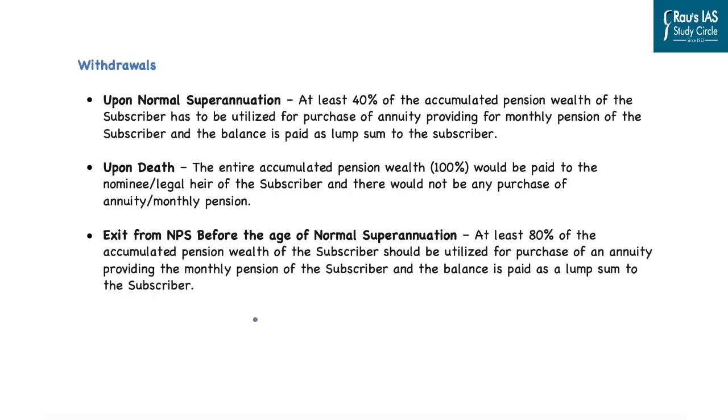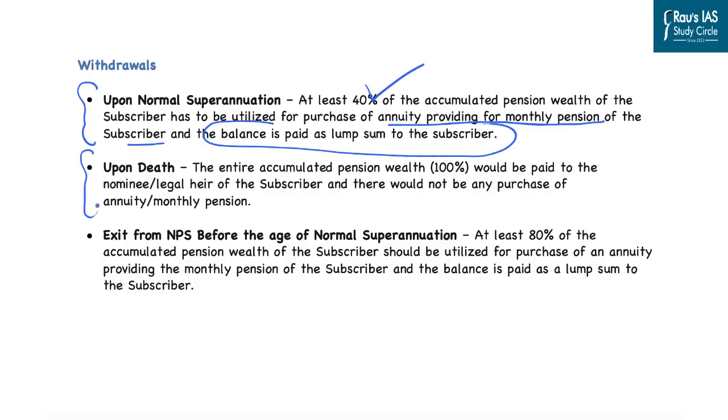Then there are three ways of withdrawals from the national pension scheme. First is on normal superannuation or retirement of an employee. At that time, at least 40% of the accumulated pension wealth of the subscriber will be utilized for the purchase of an annuity, providing for monthly pension of the subscriber, and the balance will be paid as lump sum to the subscriber. That is, 40% of the accumulated pension will be given in the nature of monthly pension to the employee, while the remaining will be provided as a lump sum payment. Then upon death, the entire accumulated pension, that is 100% of the wealth, would be paid back to the nominee or the legal heir of the subscriber, and there would not be any purchase of annuity or monthly pension.